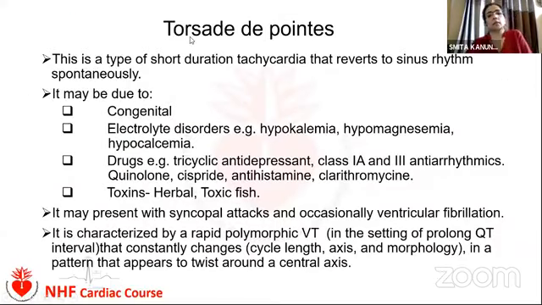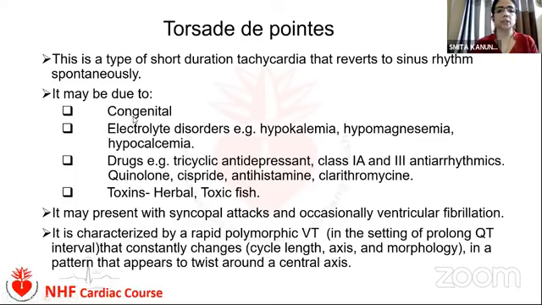And the last one of the irregular wide complex tachycardias, torsade de pointes, may be characterized by the presence of a rapid polymorphic VT in the setting of prolonged QT interval that constantly changes in a pattern that appears to twist around the central axis. These patients, in normal sinus rhythm, have a prolonged QT. This type of tachycardia may have a short duration and may revert spontaneously to sinus rhythm. And sometimes it may produce a syncopal attack or occasionally ventricular fibrillation.